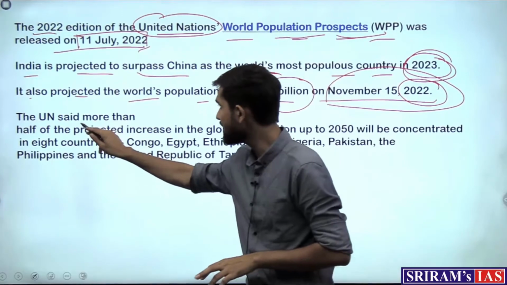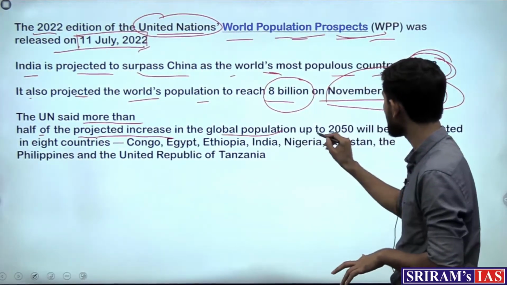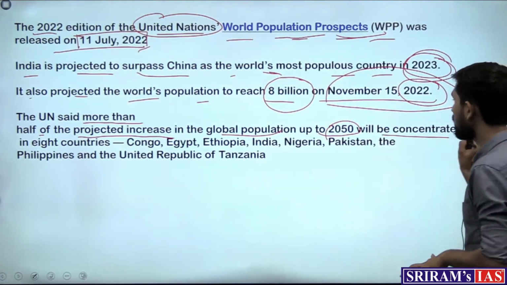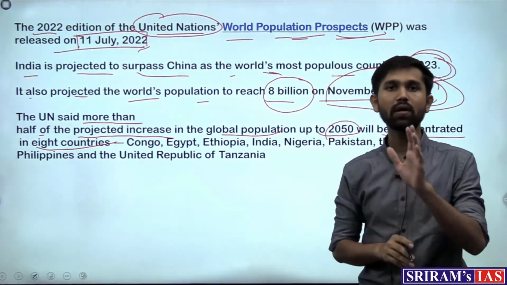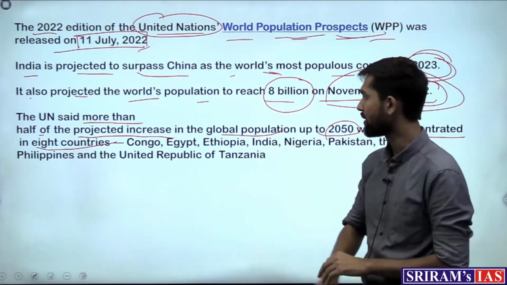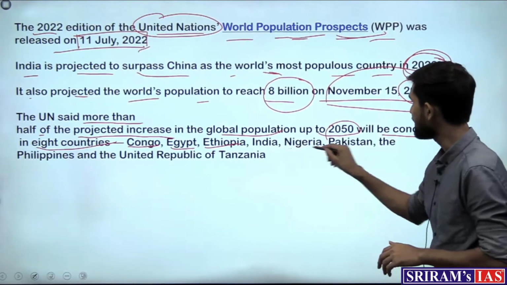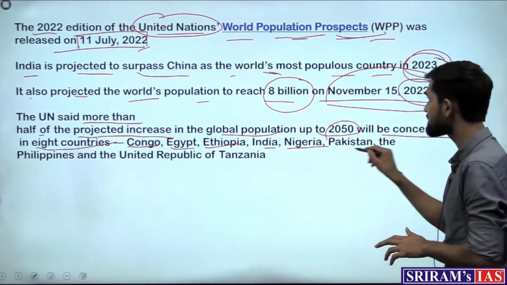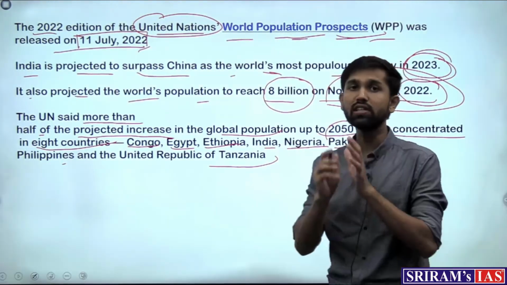So the UN said that more than half of the projected increase in global population up to 2050 will be concentrated in 8 countries. And these 8 countries are situated in either Asia or Africa. So Congo, Egypt, Ethiopia from Africa, and Nigeria, and India, Pakistan, Philippines, and Tanzania from Asia.